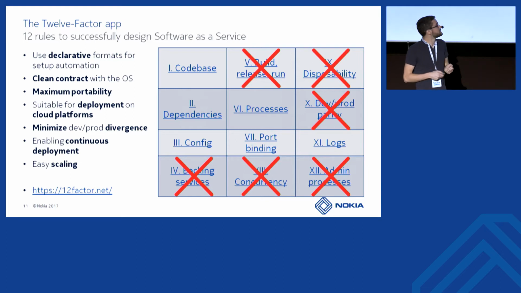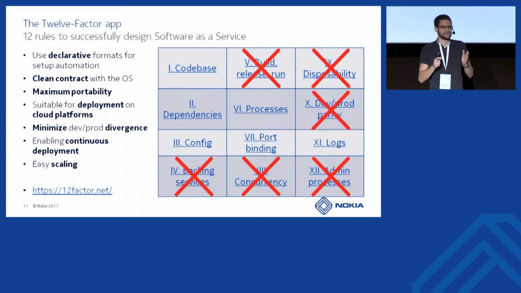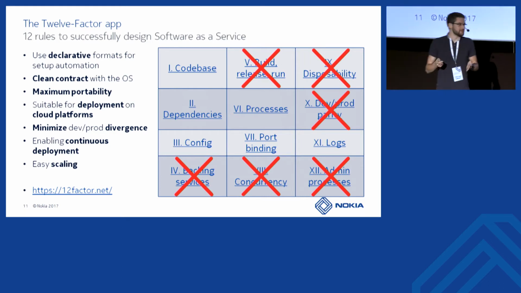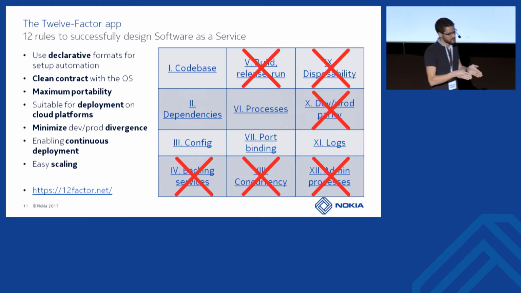The build, release, run rule says that we have to strictly separate the three stages in the workflow: the build stage, about building the product, or compiling it, transforming the source code into something you can run. The release stage, where you bring configuration specific to an environment, and the run stage, where you run the application. This means that you cannot come into a running application and change something on it. Once it's running, you cannot change it. It's completely immutable.